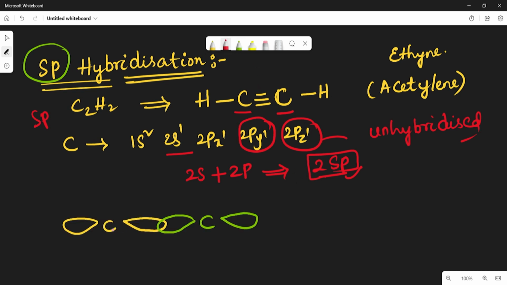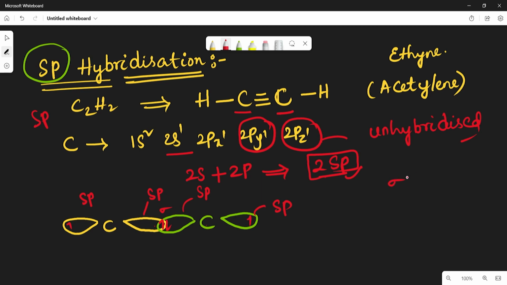See here, this is the first carbon atom. It has 2sp new hybrid orbitals. And this is the second carbon atom. It also has 2sp new hybrid orbitals. So when the two carbon atoms come close together, overlapping takes place between the first carbon atom's sp orbital and the second carbon atom's sp orbital, and a sigma bond will form.